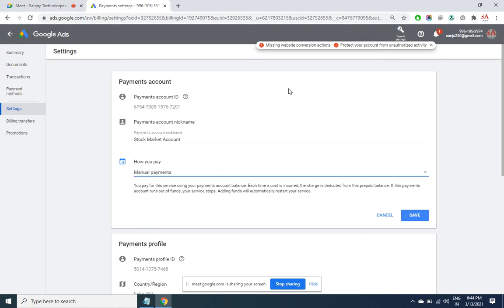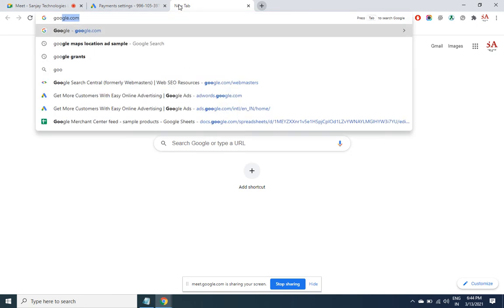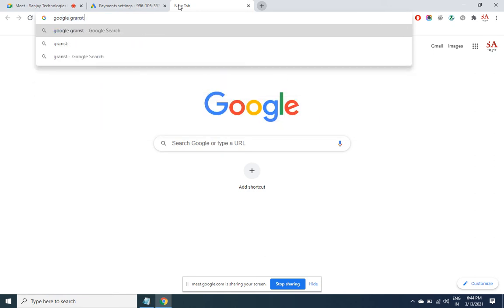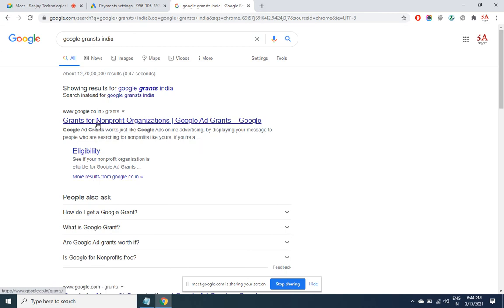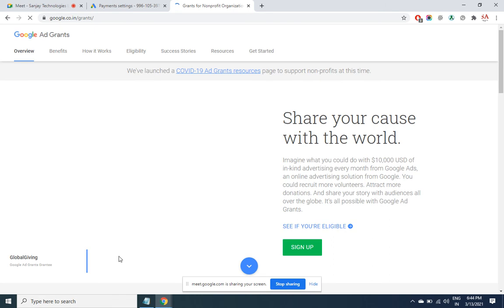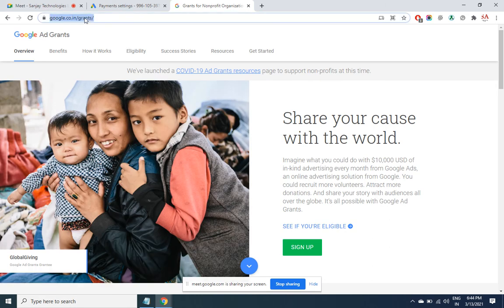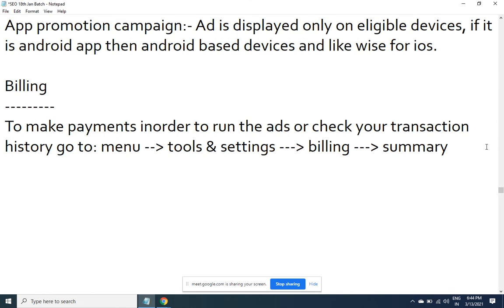But let us see. Google Grants, for every country, is in their respective domain. So for India it is in google.co.in. Let me see, Google Grants India. google.co.in/grants. So quickly, one line about this. Write down about the promotional code.